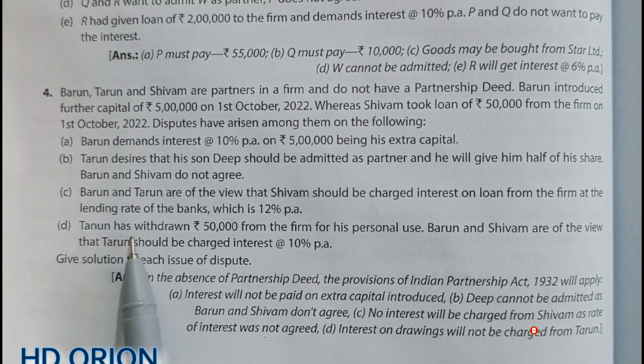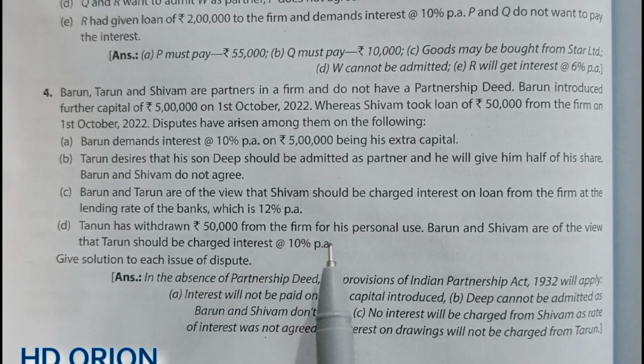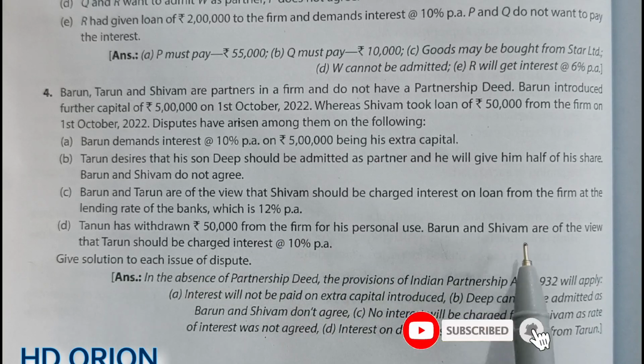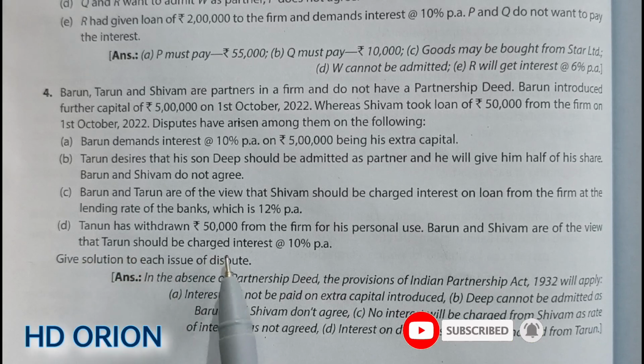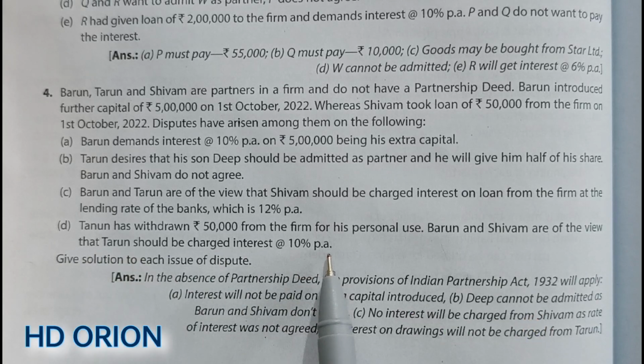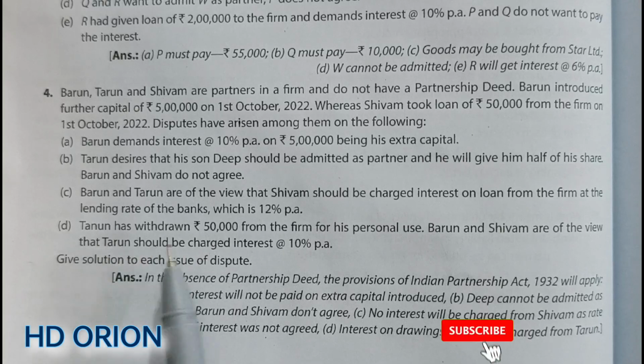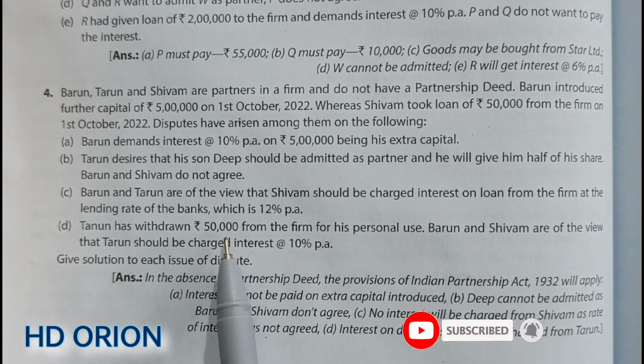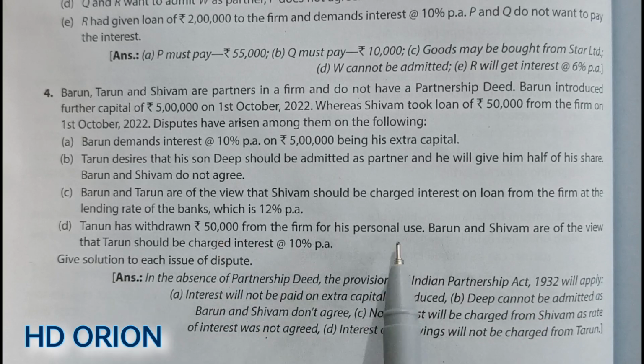Point D. Tarun has withdrawn rupees 50,000 from the firm for his personal use. Varun and Shivam are of the view that Tarun should be charged interest at the rate of 10% per annum. Now, Tarun has withdrawn rupees 50,000. It means it is drawings. Fine. He has withdrawn rupees 50,000 for his personal use, as one of the partners. And the Partnership Act 1932 says that no interest on drawings will be charged from partners. And in this case, we do not have a partnership deed. So as a result, Tarun need not pay any interest on his drawings.